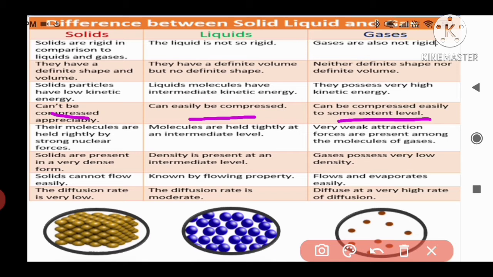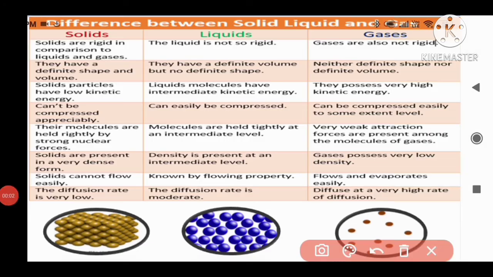But coming to the gases, very high interparticle space is there. The particles are at higher distances. So here we can simply say that in case of solids, the interparticle force of attraction is higher and the interparticle space is lesser. But in case of liquids, the interparticle force of attraction is lesser than solids and the interparticle space is higher than solids. And coming to the gases, gases have very little interparticle force of attraction and very high interparticle space.